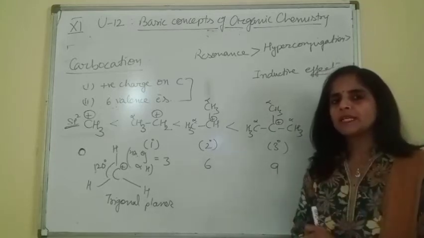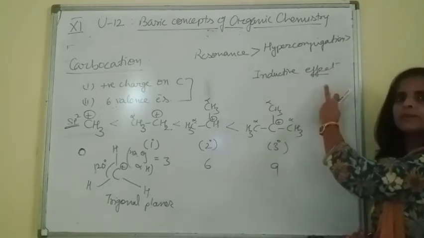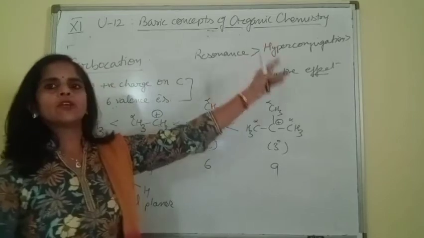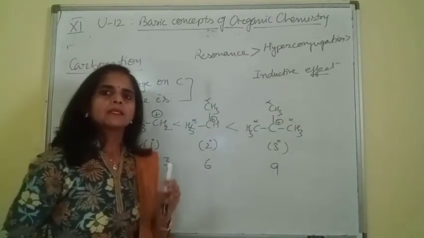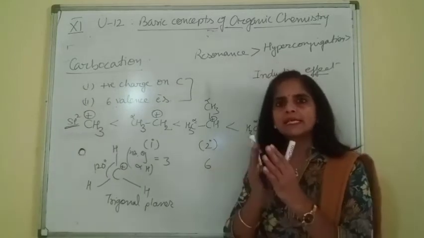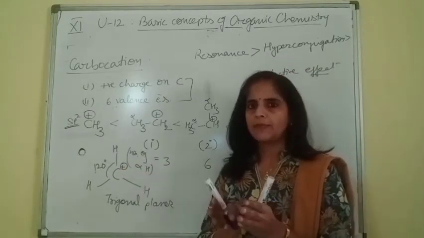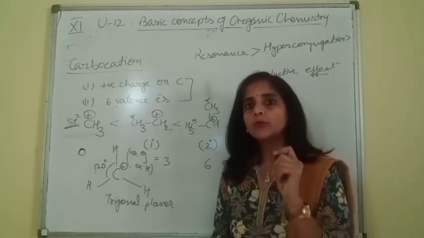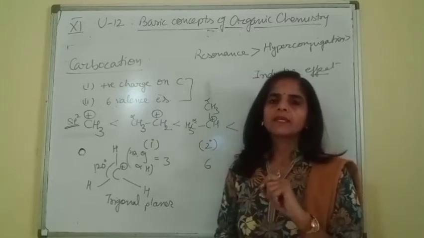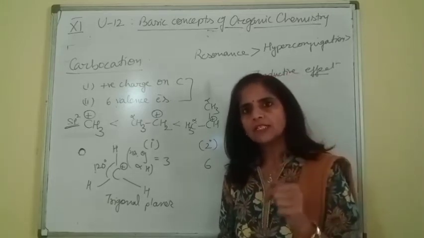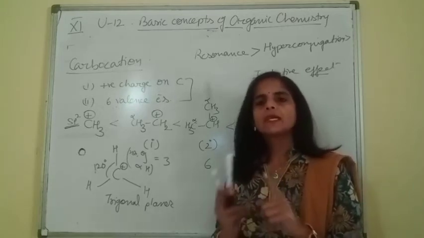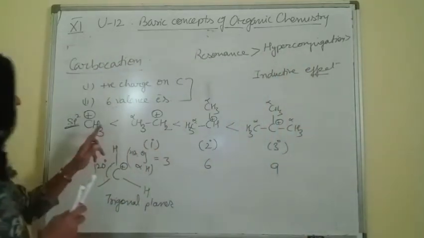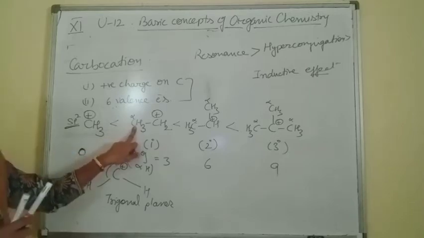Secondly, you can also explain this by using inductive effect. Here I am telling you both the effects, but better you use hyperconjugation because this is the priority order to explain the stability. In resonance, we discussed one thing: the more the dispersal of charge, the more the stability. And the more the accumulation of charge at a particular point, the lower the stability. Right, beta? So now we know an alkyl group is an electron donating group.